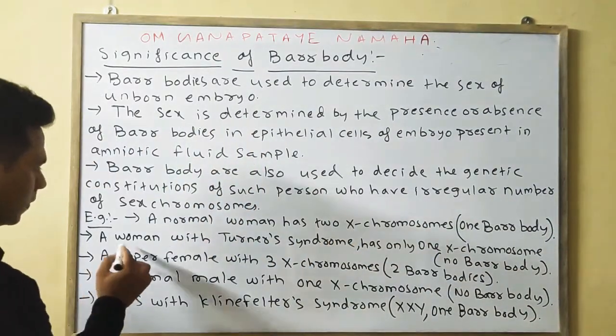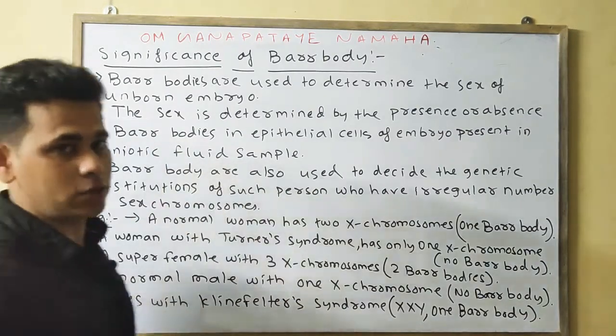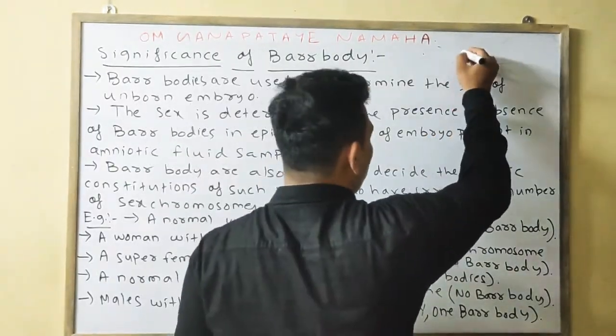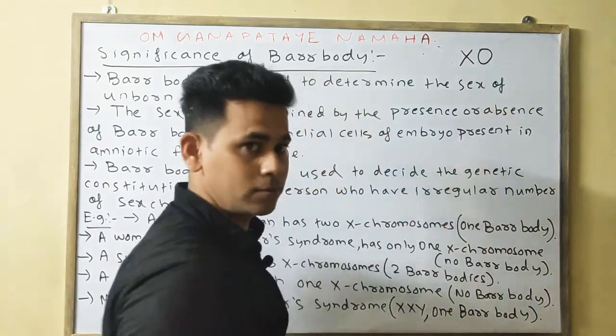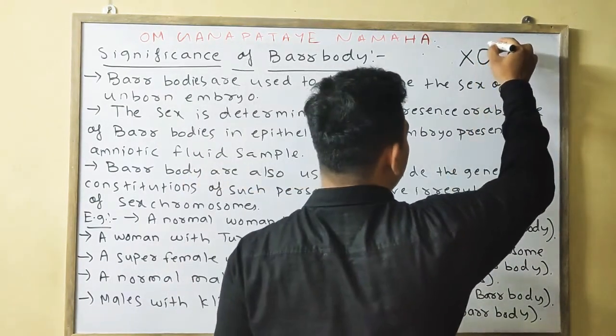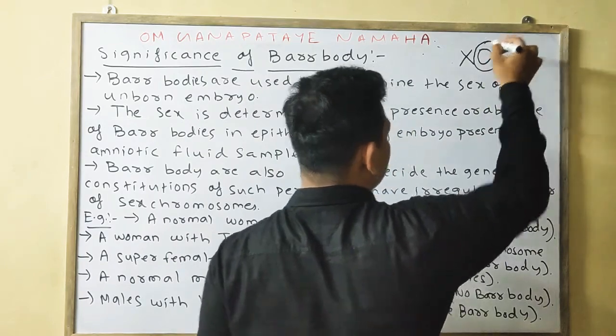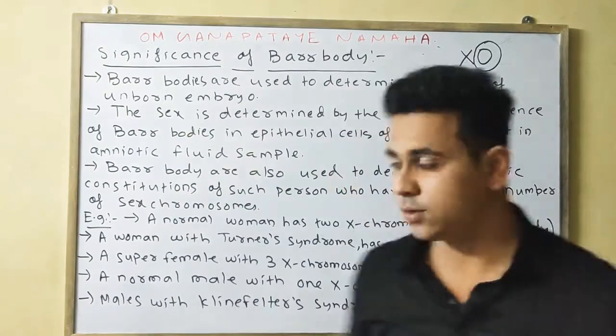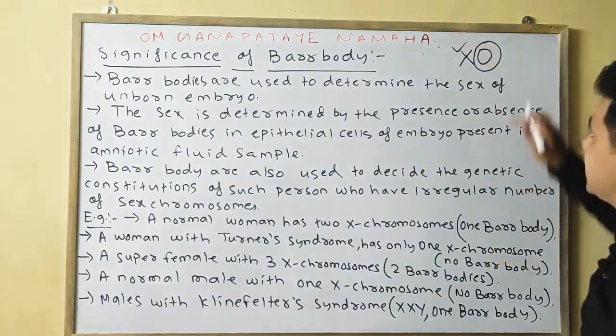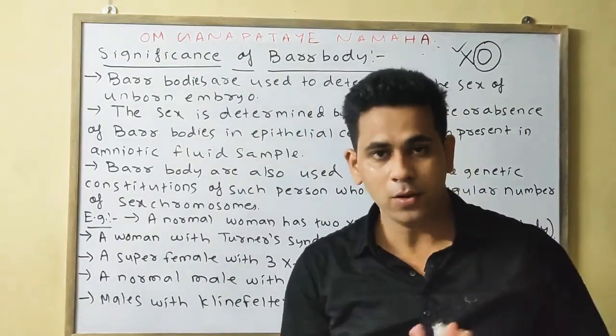Second, a woman with Turner syndrome. Turner syndrome means one X chromosome is present and the other is absent, XO, meaning there is no other X chromosome. In this case only one X chromosome is present, which is activated. So in this case, is there any Barr body?